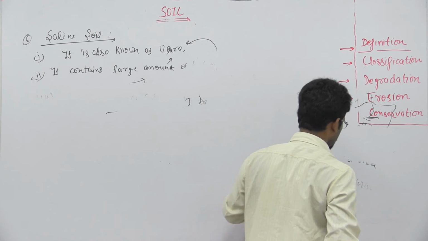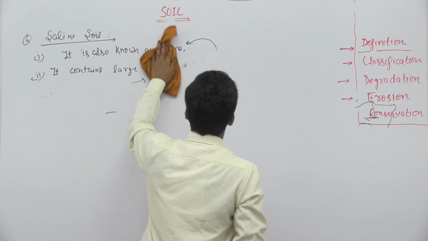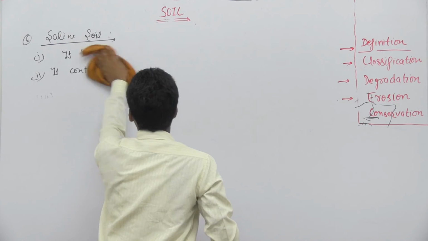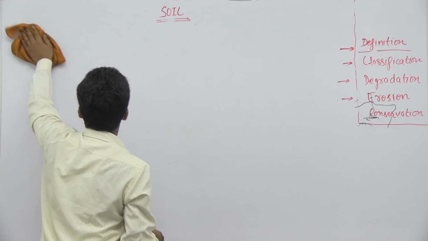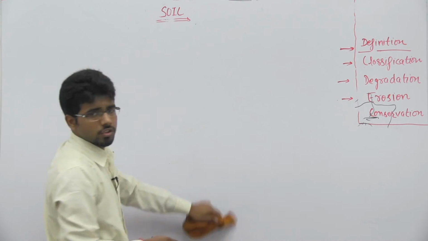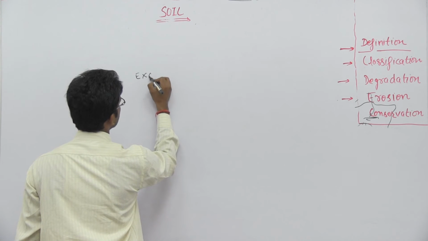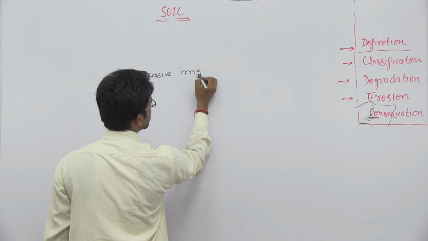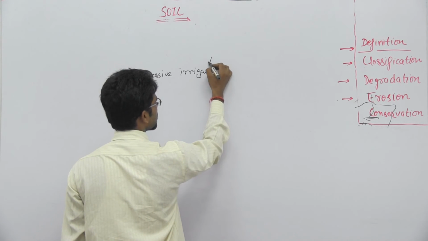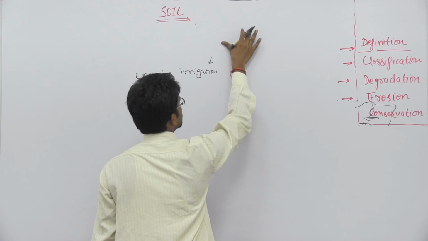But due to the excessive irrigation, as I already told you, it is found in the dry climate. So because of excessive irrigation, means irrigation basically the supply of water, the cultivation is done there.